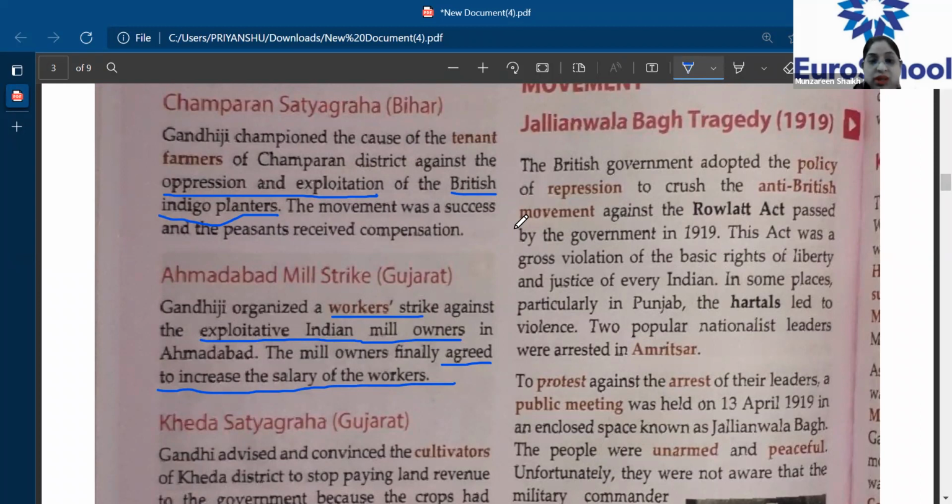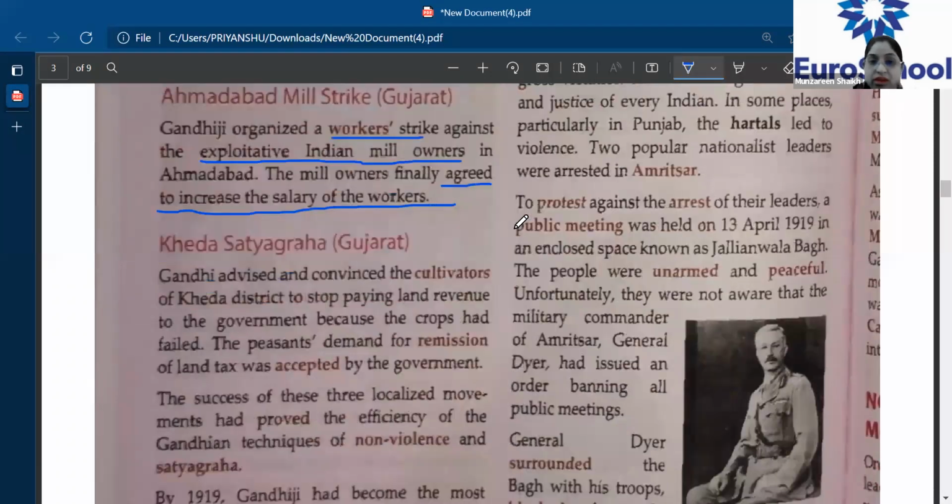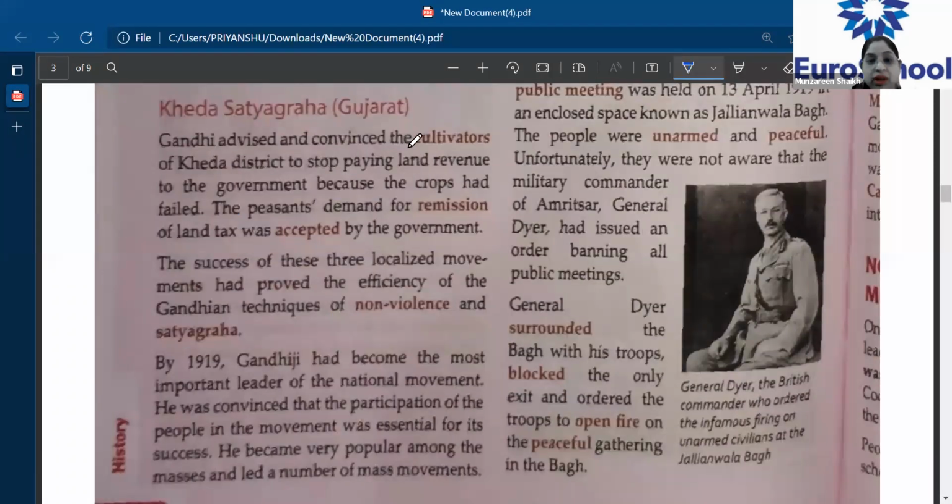The third place was the Kheda Satyagraha, again in Gujarat. What had happened in the Kheda district? Gandhiji had advised and convinced the cultivators of Kheda to stop paying land revenue. He had asked the people of Kheda district not to pay revenue to the government. Why? Because that particular year the crops had failed because of a natural calamity.